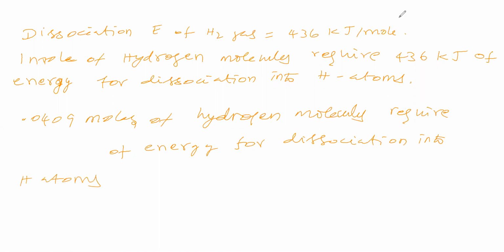In this dash what will come? 436 by 0.0409 kilojoule, this much energy.